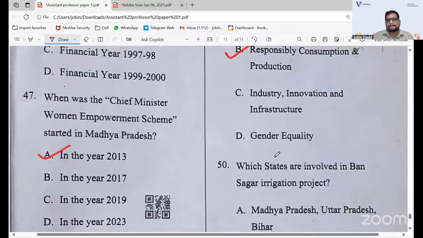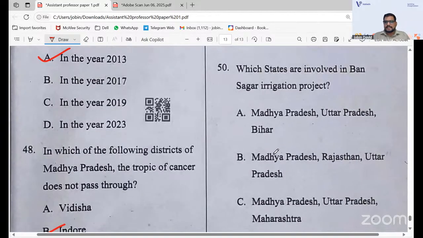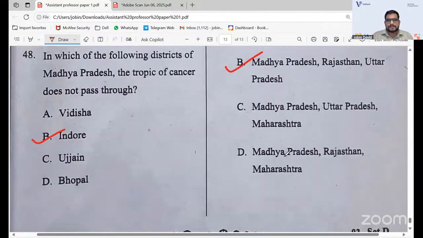That's the answer. Which states are involved in the Bansagar irrigation project? So it's actually, where is the Bansagar irrigation project? It's regarding Madhya Pradesh, Rajasthan, and Uttar Pradesh, that will be the answer. 50B, you can go with Madhya Pradesh, Rajasthan, and Uttar Pradesh. So that is the Bansagar irrigation project.